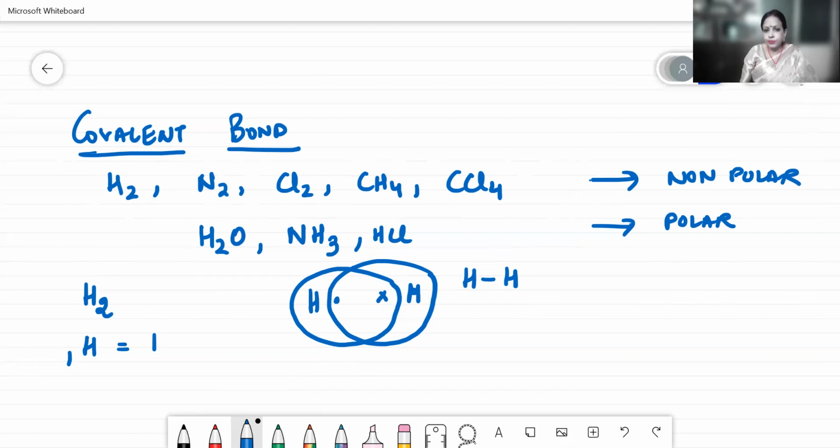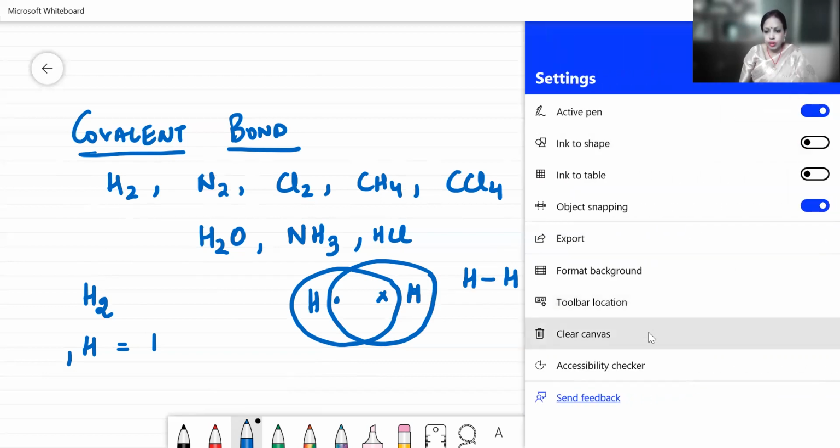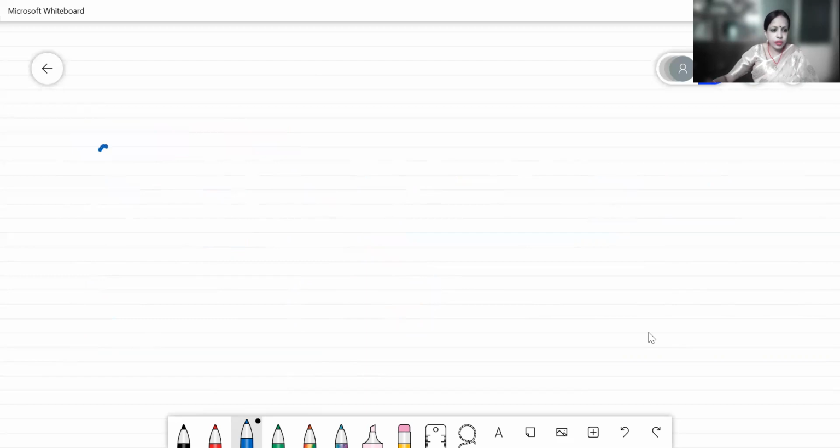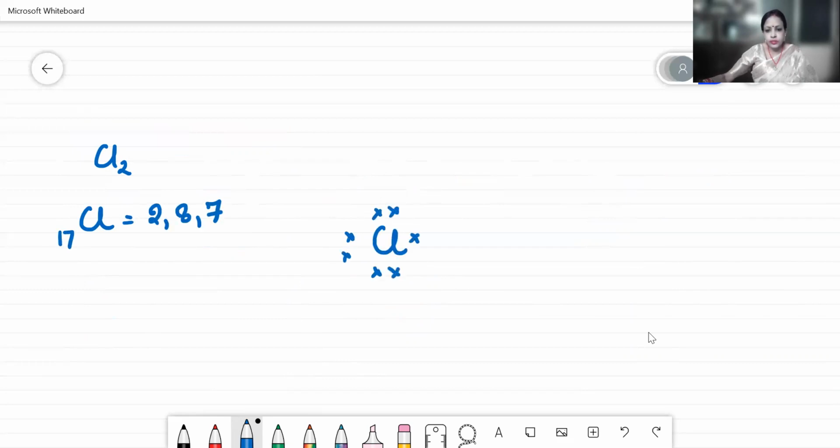The next structure is for your chlorine. Let's see for chlorine. Chlorine atomic number 17, 2, 8, 7 is the configuration. So we will use the valence electrons. So here it goes.